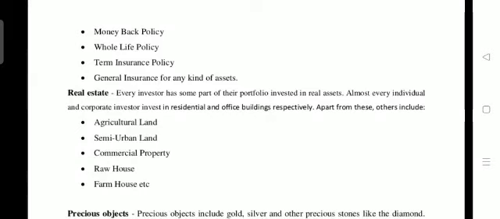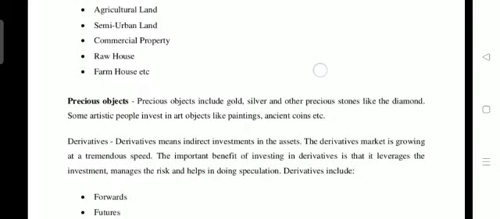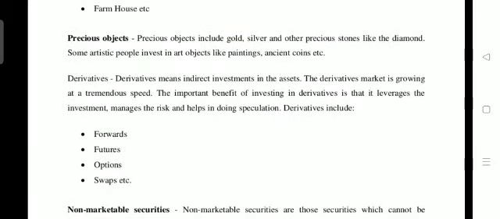In those also you can make investments, and these are considered real assets. A real asset means one which cannot be transferred from one place to another, immovable properties. If you invest in those, it is to earn profit in the future period. Here the investment is done for earning returns in the future, so that is considered real estate. Then the other investment alternative is precious objects.